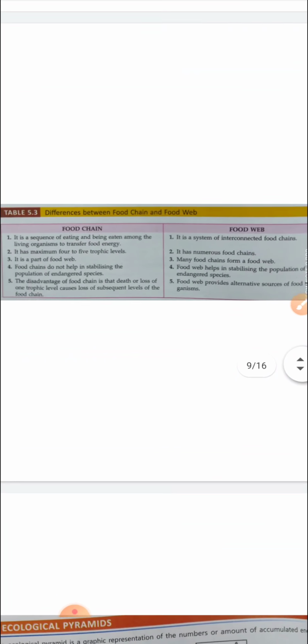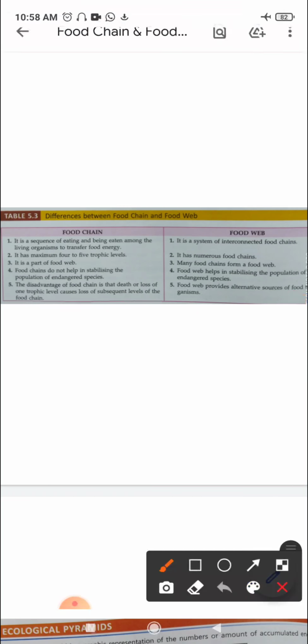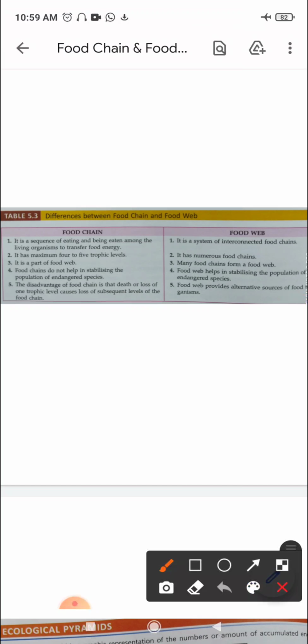Coming to the differences between the food chain and the food web, let's see the first difference. Food chain, we see, is a sequence of eating and being eaten among the living organisms to transfer food, energy. Whereas, if we talk about the food web, it is a system of interconnected food chains, right? So, food web consists of many food chains, right?